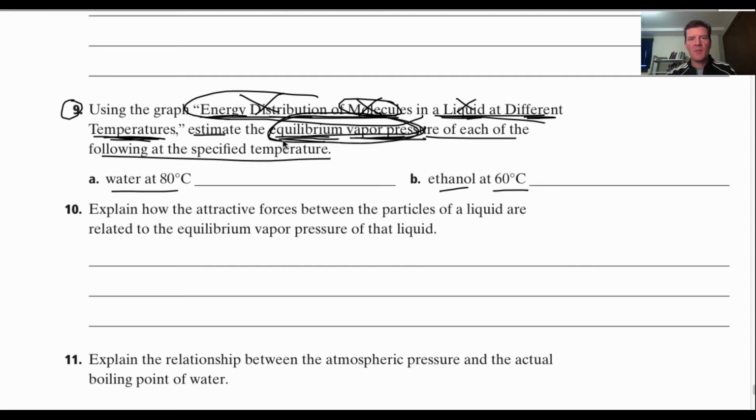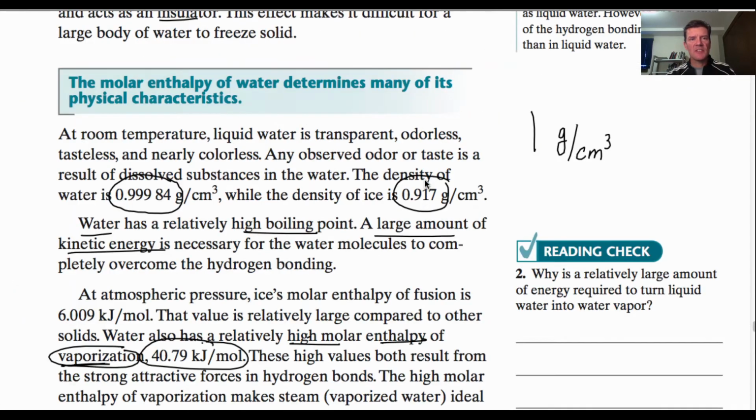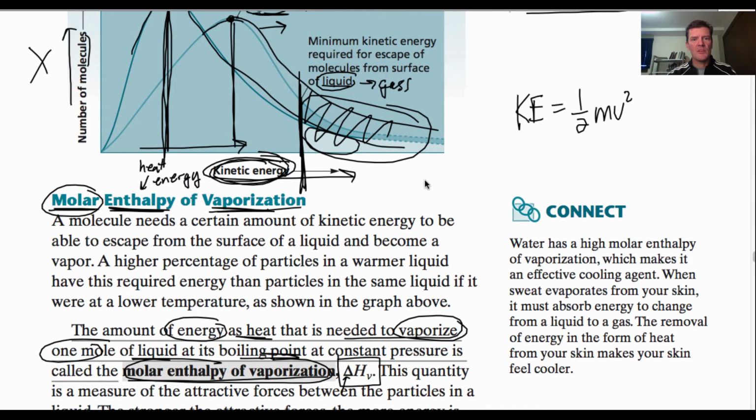So we want to know the vapor pressure of water at 80 degrees Celsius and the vapor pressure of ethanol at 60 degrees Celsius. So we're just going to practice reading this graph here. No problem. We can do this.